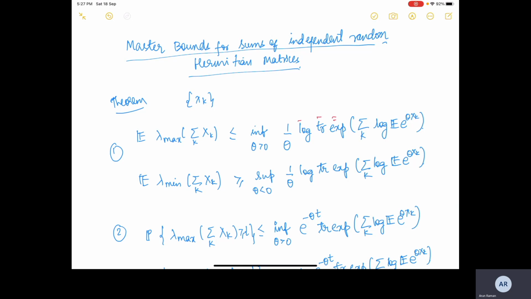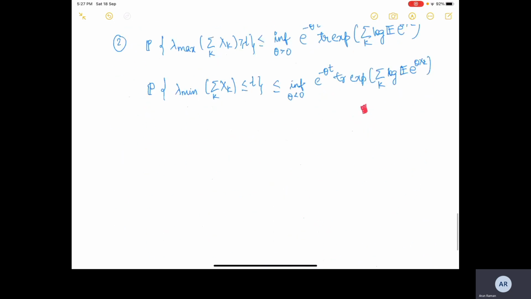If we make additional assumptions on the nature of these random Hermitian matrices, we can do more with the bounds. That is what we are going to do in our next discussion, on the matrix Chernoff bounds. So next we will discuss matrix Chernoff bounds.